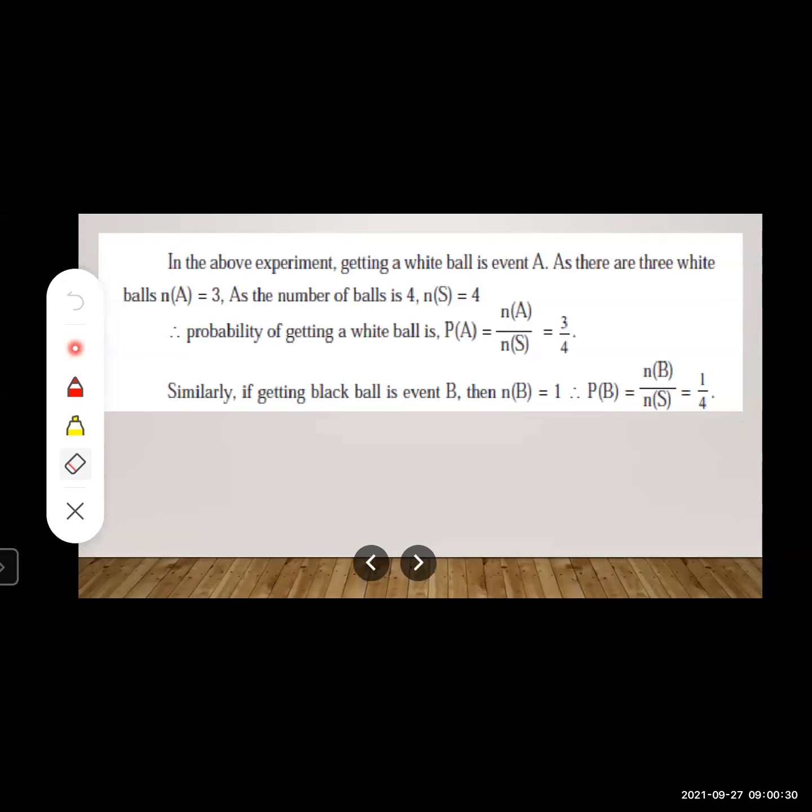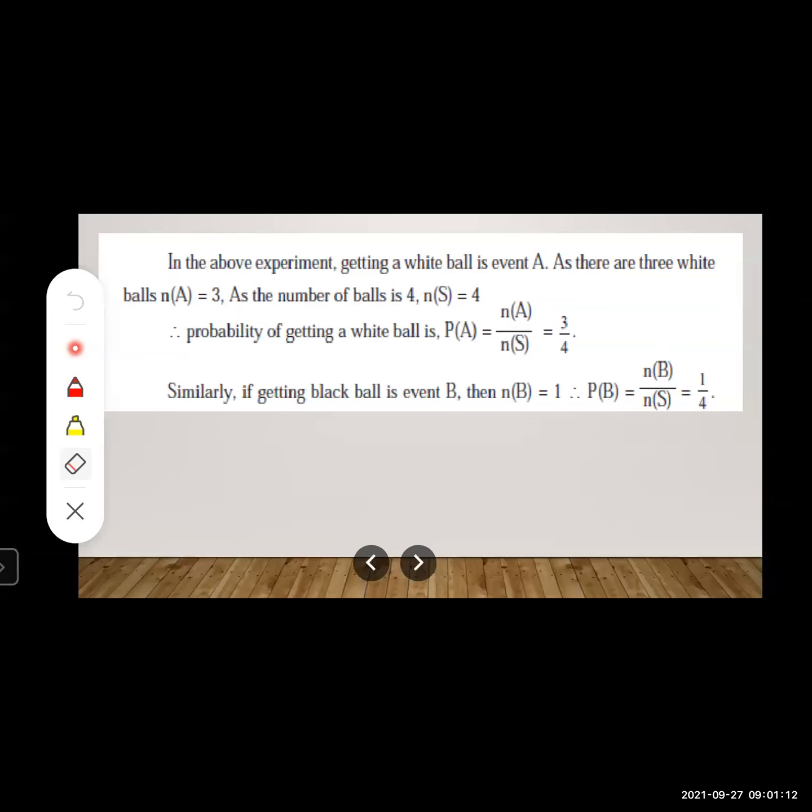Understood? Similarly, if you want black balls, suppose your favorable outcome is a black ball. How many total balls are there? 4. How many black balls are there? 1. So what is the probability of getting a black ball? Suppose you consider B as the event of getting a black ball. How many black balls are there? 1. So n(B) is equal to 1. n(S) will be 4, that is the total number of balls. So the probability of getting a black ball will be n(B) upon n(S), and that will be 1 upon 4.